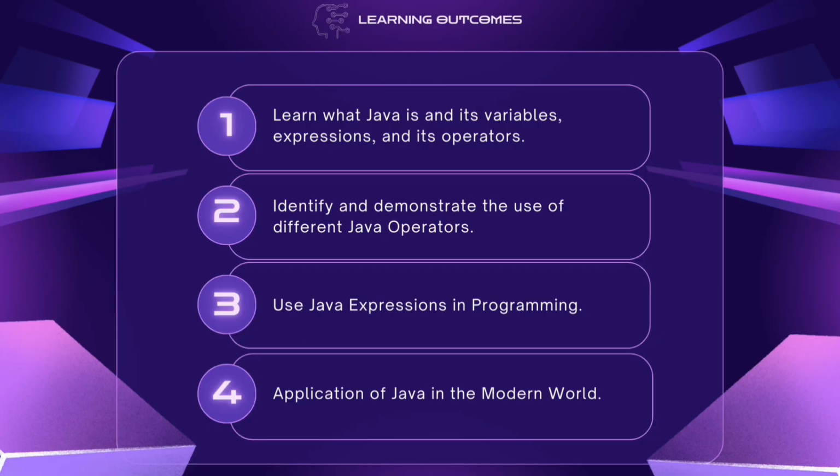In our learning outcomes, here's what we will achieve today. Number 1, learn what is Java and its variables, expressions, and its operators. Number 2, identify and demonstrate the use of different Java operators. Use Java expressions in programming, and last, application of Java in the modern world.